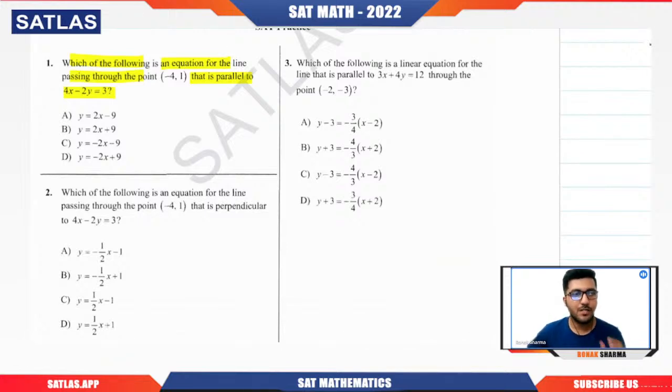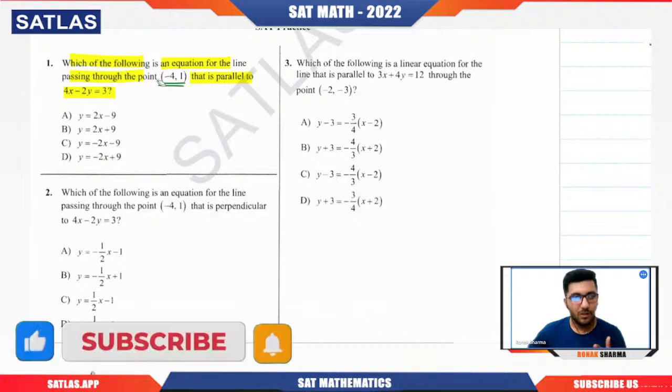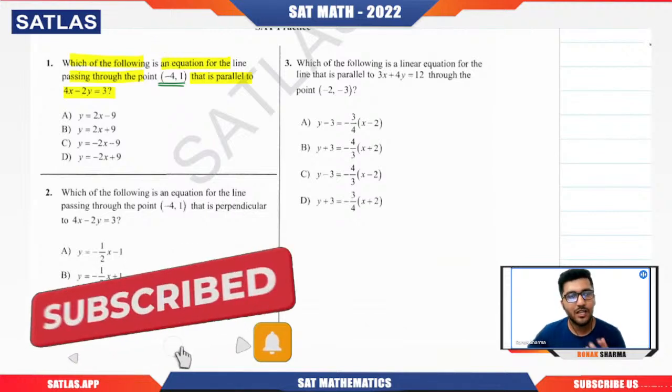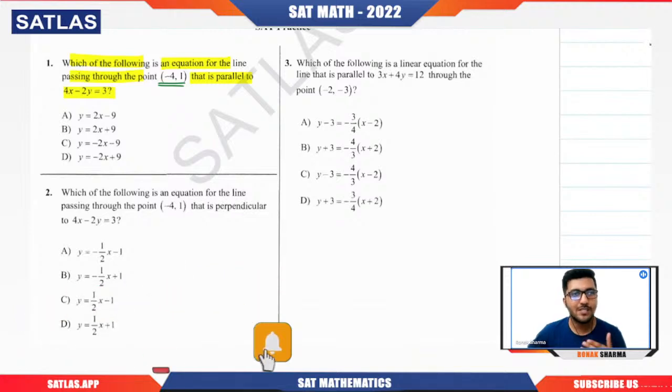But focus here. They're asking for a line which passes through minus 4 comma minus 1. Now you will find many videos and materials on the internet that say to put the points in the options and eliminate. Elimination is not something that works everywhere in an efficient manner. Please understand that point. Don't follow it blindly. Mathematics is a very beautiful subject, so try to respect that. Conceptual understanding will definitely make you pass this exam with the score you have been dreaming of.